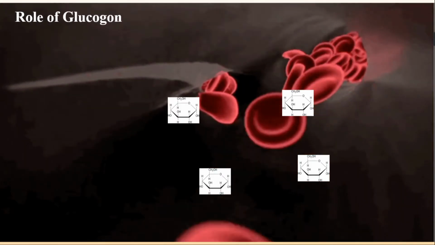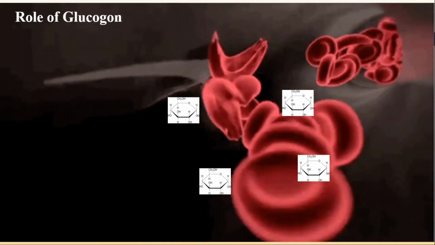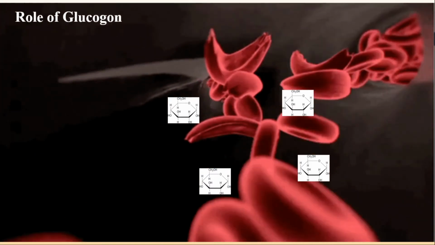And what is the role of glucagon? If the concentration of glucose is less in the bloodstream, then the work of glucagon is to increase the concentration of glucose in the blood. How? Either by increasing the absorption from digestion or by the conversion of glycogen to glucose moieties. This is how it converts.